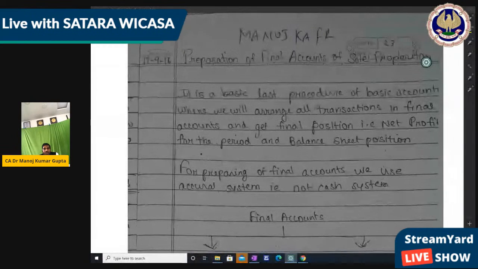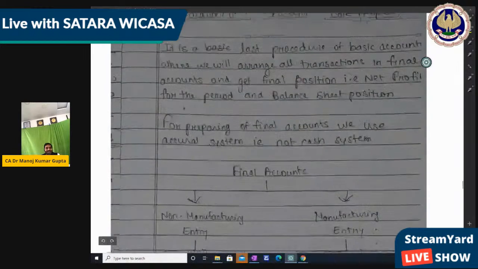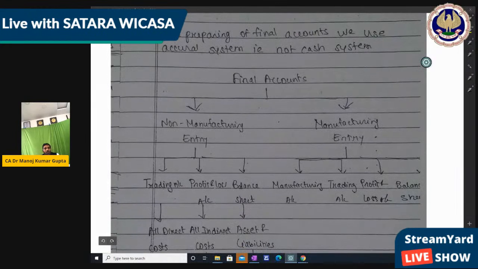It's the last procedure of basic accounting, as I told you from the beginning, where we will arrange all transactions in the final account and get the final position, that is net profit for the period and balance sheet position. Right? For preparing the final account, we use the accrual system, not the cash system. बराबर? Because final account हम accrual system base पे बनाते हैं, ना कि cash system पे. So any balances, any outstanding, prepaid will be adjusted here.